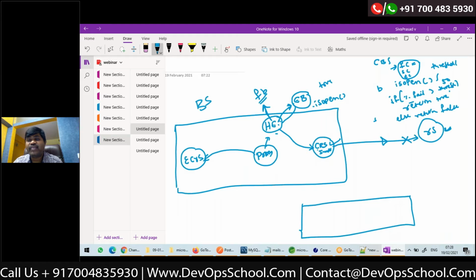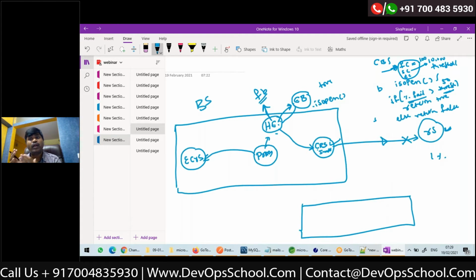So if I have counter variables inside the circuit breaker, what will happen actually? At some point of time, if the success count is 10,000, and now 100 failures occurred, the percentage of failures is 100 by 10,000, 1%. So the circuit will not open because the threshold is 50%.